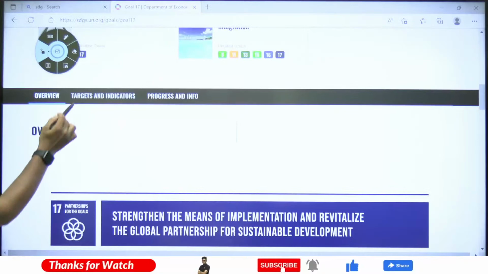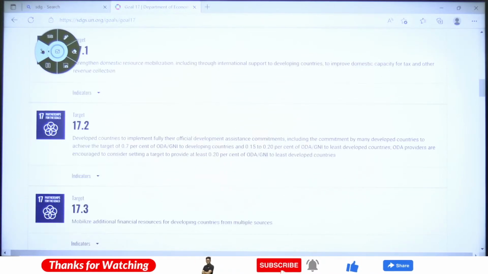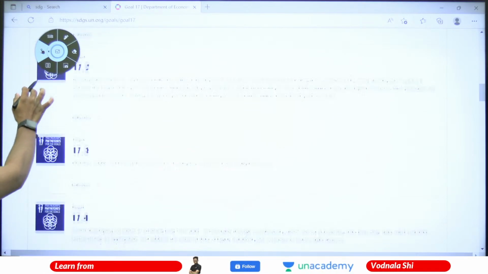So the targets are, look at target number 2, which is more important.